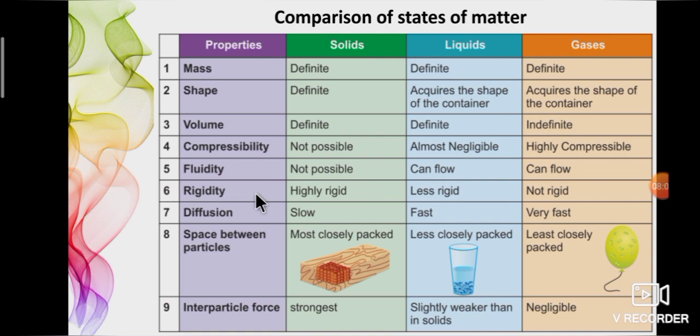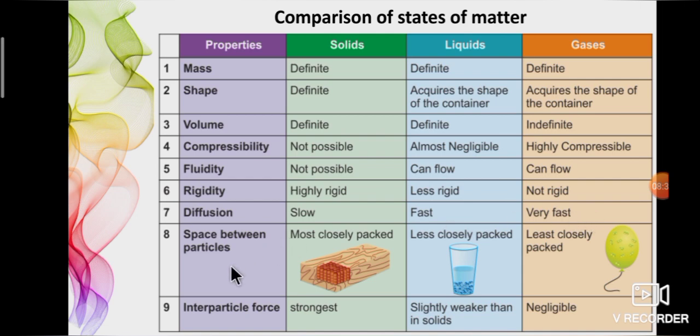Sixth one, rigidity. Rigidity means inability to be changed. Solids are highly rigid, liquids less rigid, gases not rigid. Seventh one, diffusion. Diffusion means tendency to spread out. Solid has slow diffusion, liquids fast and gases very fast diffusion.